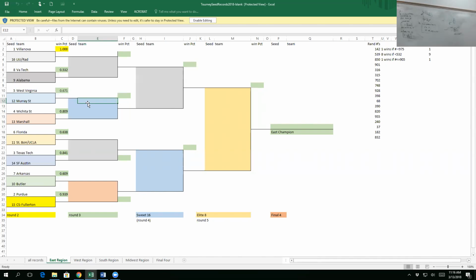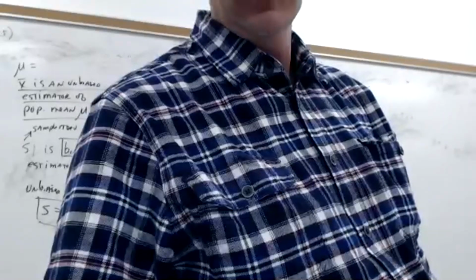The same rules apply: 1 point for each final 4 team, 1 point for the final 2 teams, 1 point for your national championship. So that's a possibility of like 20 extra credit points. But that's if you get a perfect bracket, and hardly anybody will. I've never had anybody get more than 3 teams right on the final 4. But that's pretty good. So watch the video. I explain how to do it. It's already up there, and it's a lot of fun, and then we can talk about it next week. It's due tomorrow because the games start Thursday. So jump on that if you want to do it.